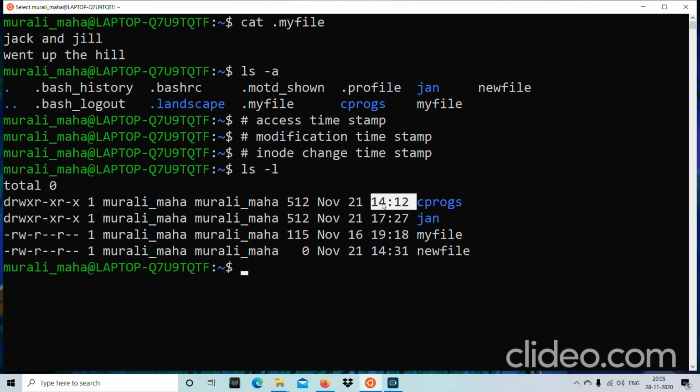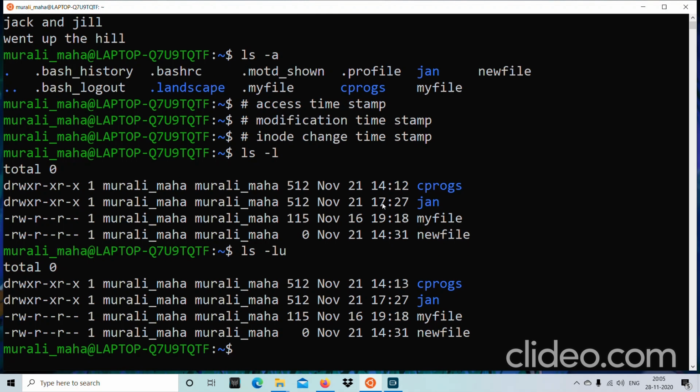How do you display the access timestamp? The access timestamp is displayed with the ls -lu option. The u would display the access timestamp. So the timestamp displayed here is the access timestamp. When is the access timestamp of a file changed? When you open a file in read mode, the access timestamp of the file is changed. Fine. Then how do you display the inode change timestamp?